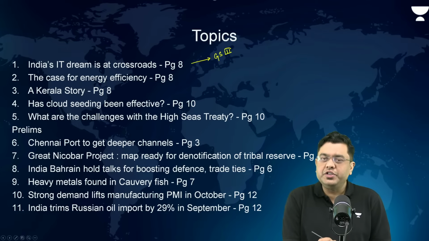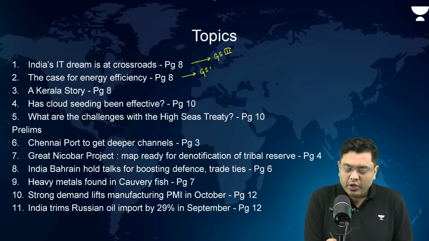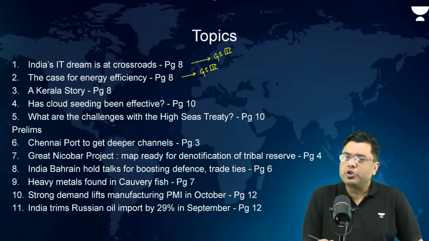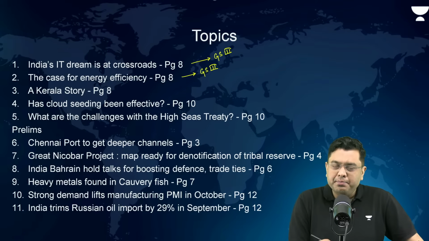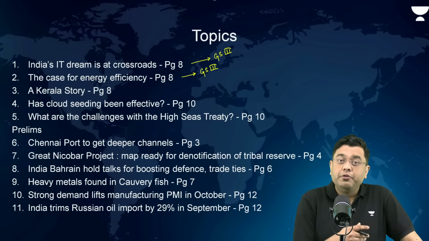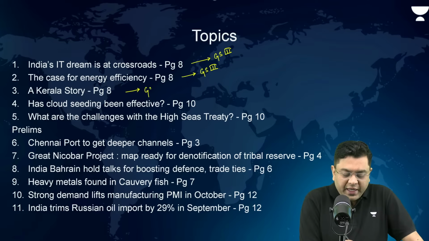A case for energy efficiency in our country and the overall energy mix, also relevant for your GS paper 3. A Kerala story. This talks about the eradication of extreme poverty from Kerala and how it has been done and what is the way forward for the rest of the portion of the country as well. So this is again important for your GS paper 3 as well as GS paper 2.